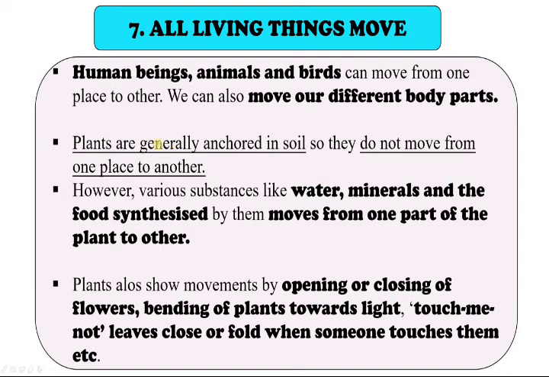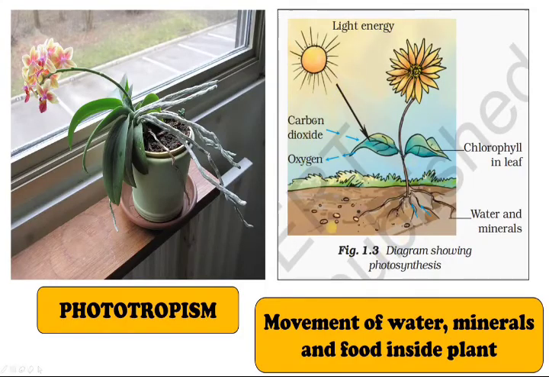Yes, plants are generally anchored in soil, so they do not move from one place to another. Note the point: they do not move from one place to another because the root is fixed in the soil. However, various substances like water, minerals, and the food synthesized by them move. Look at here, this plant, this is the process of photosynthesis. So during photosynthesis, what happens? The root absorbs water and minerals, and finally it reaches different parts of the plant. Even though the plant is fixed in the soil, it can be moved, right?